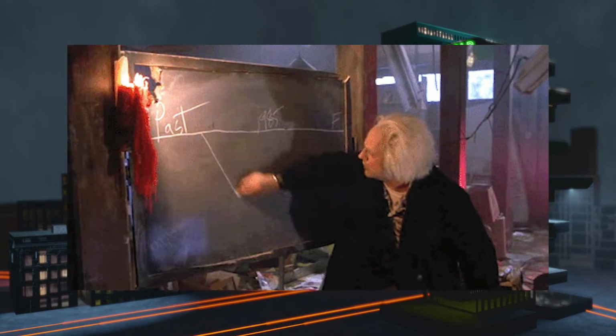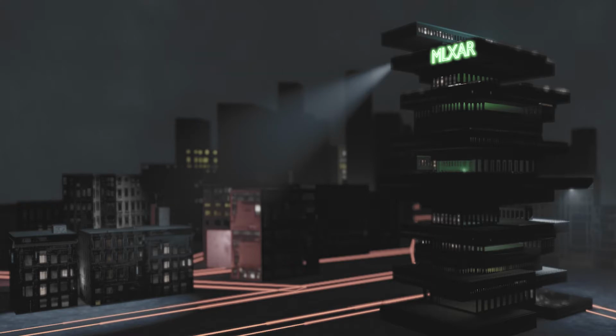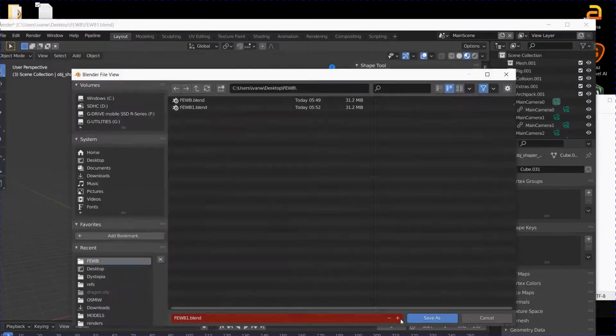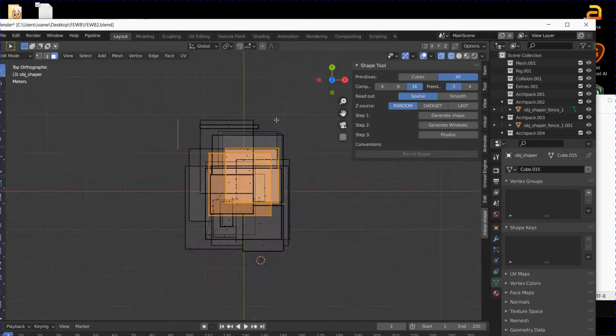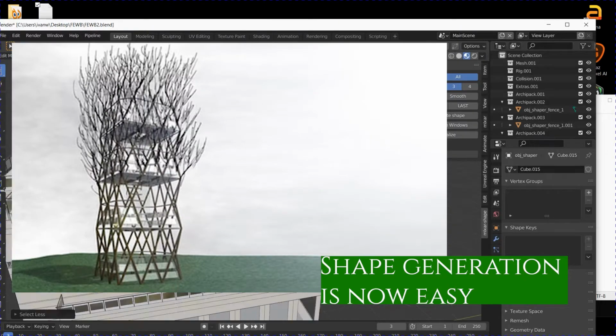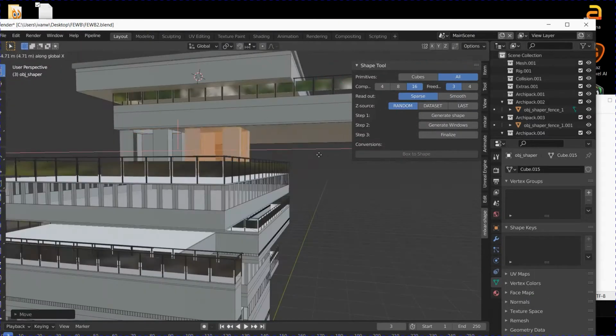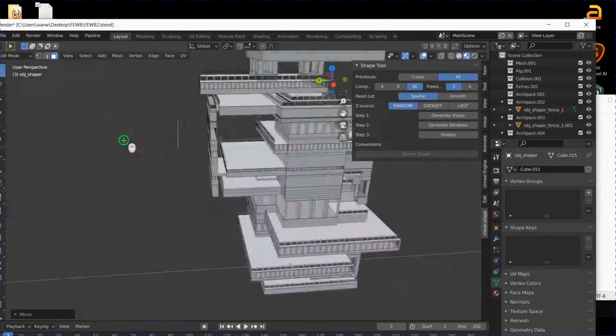Will I suffer because my building was not grandiose enough? No way, because I got the shape generator to do 1,000 more. But I got very lucky on the second try. I could get used to this, building great architectural pieces like plants. I feel small changes and I have my big evil corporation building.